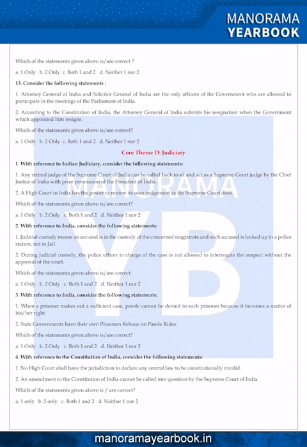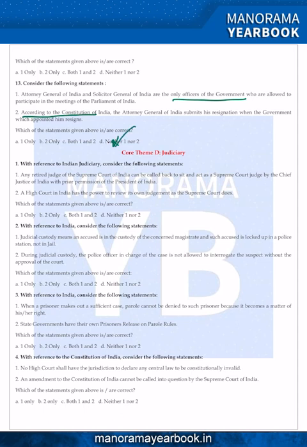And the last question in our core theme, the executive. Consider the following statements. The Attorney General of India and the Solicitor General of India are the only officers of the government who are allowed to participate in the meetings of the Parliament of India. Second statement, according to the Constitution of India, the Attorney General of India submits his resignation when the government which appointed him resigns. Look here, I already told you, according to the Constitution of India. So the answer to this question is D for Delhi.